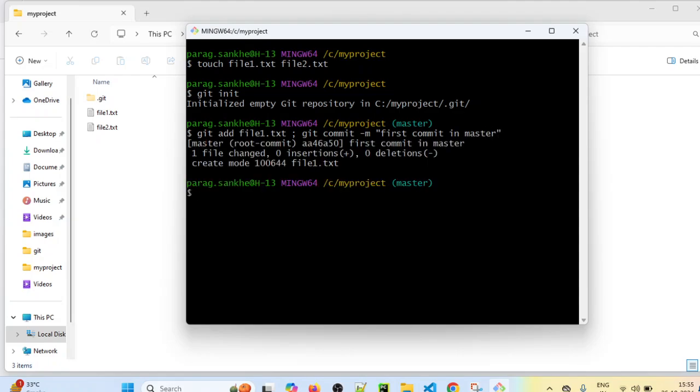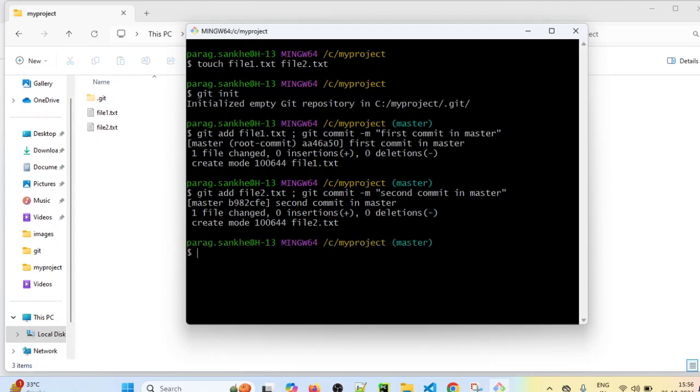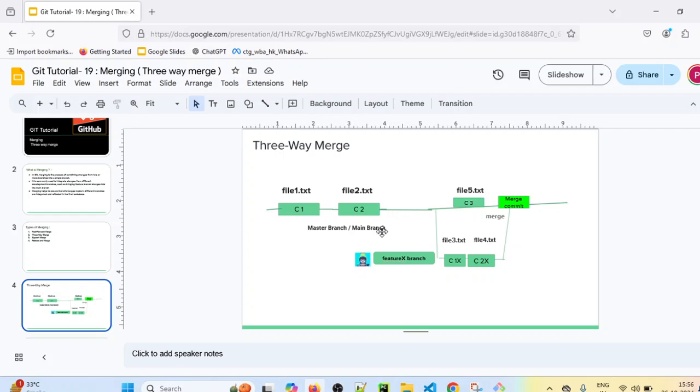So we have added file1.txt into the staging area and then committed that file to the local repository. Similarly, we will perform the same for the second file. So git add file2.txt, git commit, and this is our second commit now in the master branch. I will execute this command. It will commit the second file also in the local repository. So far, we have created the master branch, and file 1 and file 2 are committed to the master branch.